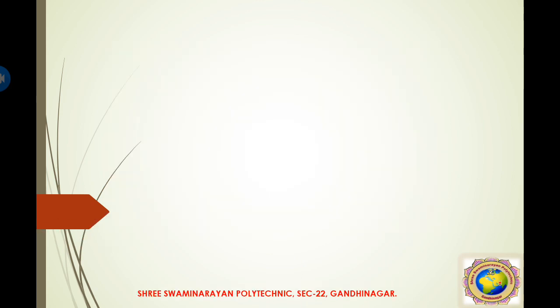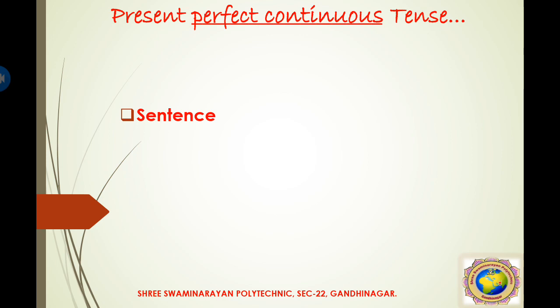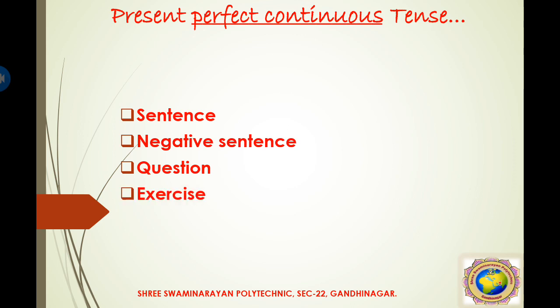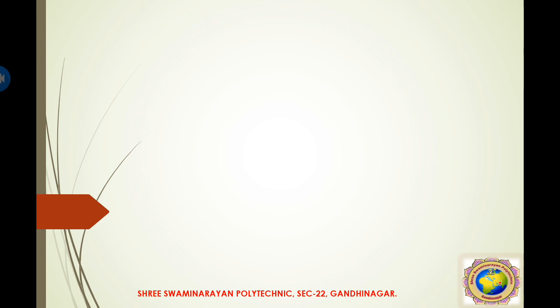As usual, we will study how to make the sentence in the form of present perfect continuous tense, the negative sentence, also the question form of present perfect continuous tense, and our exercise. So let us start with the first topic, how to make a sentence.